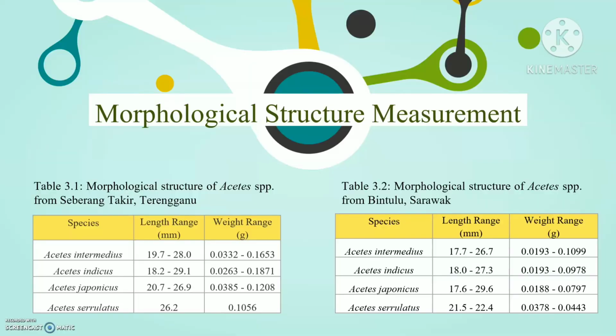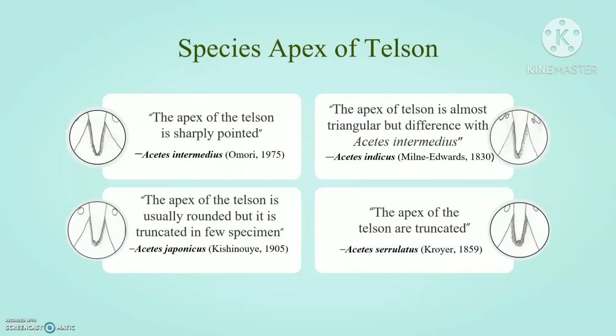Table 3.1 shows the morphological structure of Sergestidae species from Seberang Takir, Terengganu, and table 3.2 shows the morphological structure of Sergestidae species from Bintulu, Sarawak. For the apex of the telson: in Sergestidae intermedius, the apex of the telson is sharply pointed; in Sergestidae indicus, the apex of the telson is almost triangular but different from Sergestidae intermedius. For Sergestidae japonicus, the apex of the telson is usually rounded but truncate in a few specimens. For Sergestidae cerulatus, the apex of the telson is truncate.